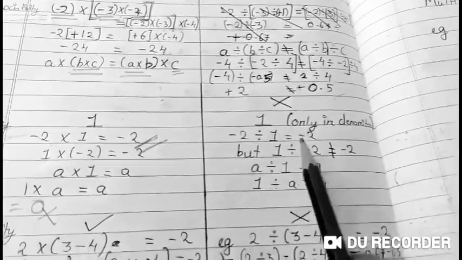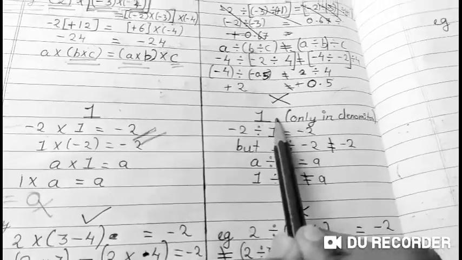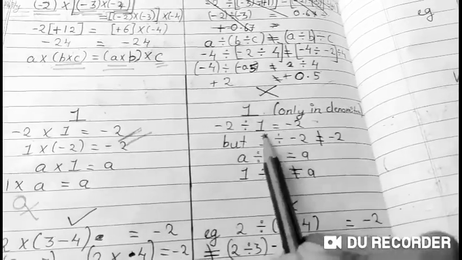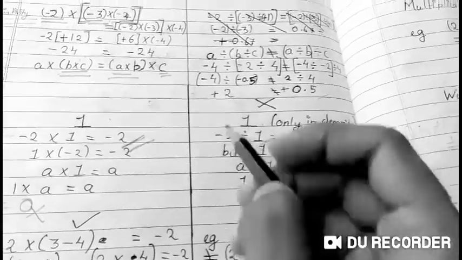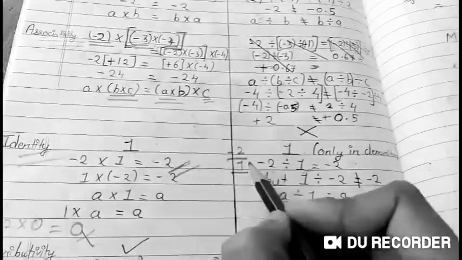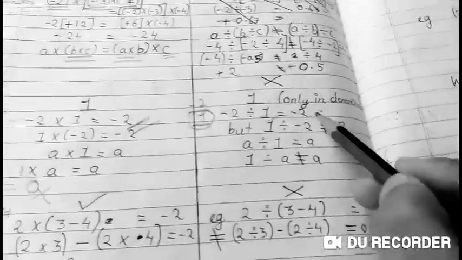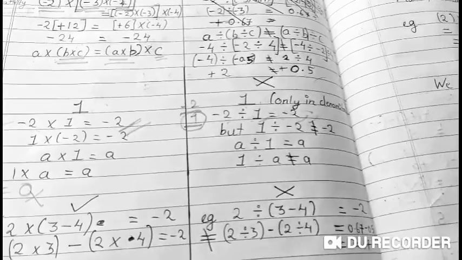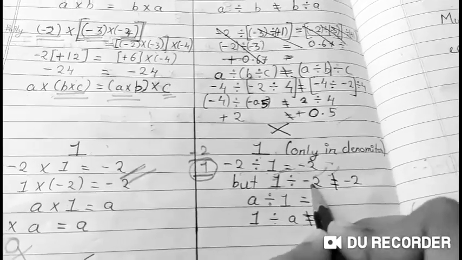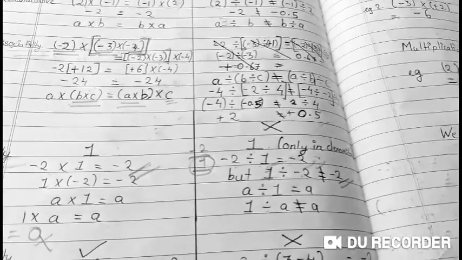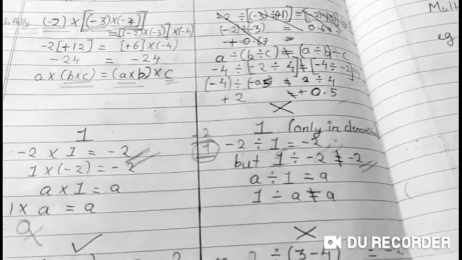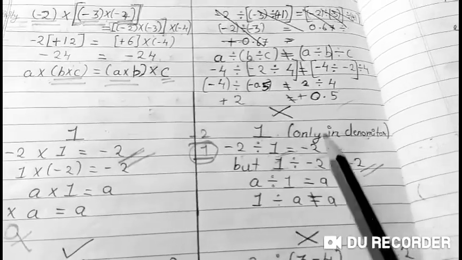Now when it comes to division, the identity is 1 also, but only when 1 is in the denominator. You cannot put the 1 in the numerator. Like this, you can write minus 2 upon 1, right? It is okay when 1 is in the denominator because anything divided by 1 is the same number. But if you divide 1 by any number, the answer is not going to remain the same. So 1 is also the division identity, but only when 1 is in the denominator. 1 cannot be in the numerator.